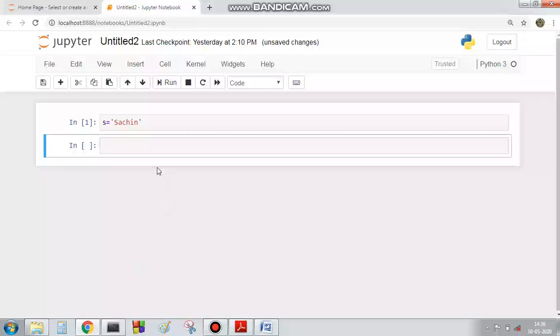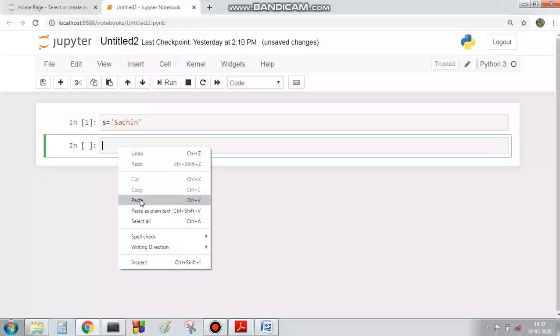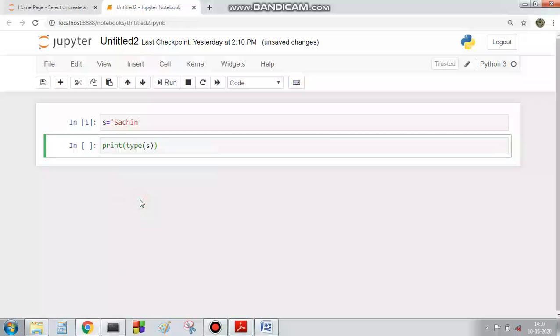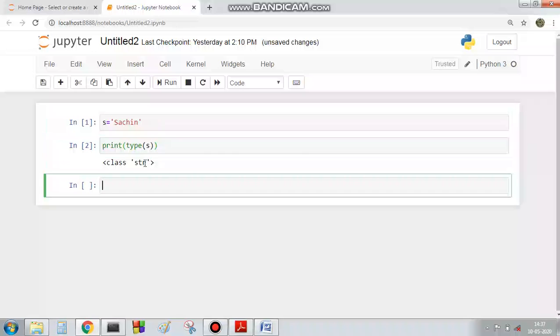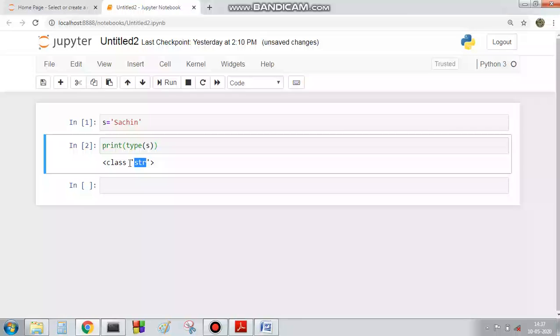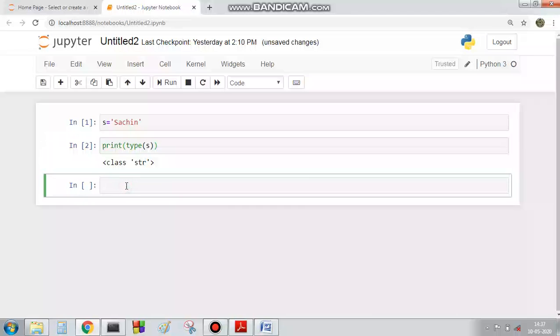To clear all those concepts, let's take an example. Here I am creating a string s which has the value Sachin inside it, and if we want to print the type of the string, this will print that the type of the string is str. That means the type of the string belongs to the class str. So s is an object which belongs to class str, and this str object has many methods associated with it,